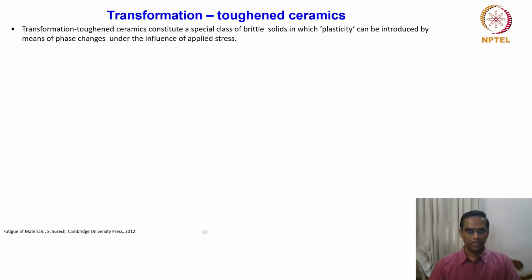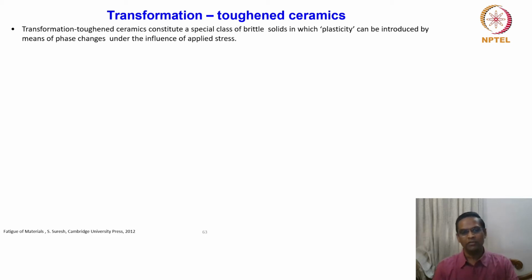But if you talk about ceramics, fracture toughness will be less than 10 MPa square root meter. Even 10 is high; it's much lower than that.